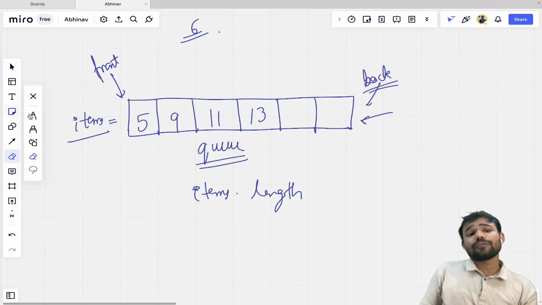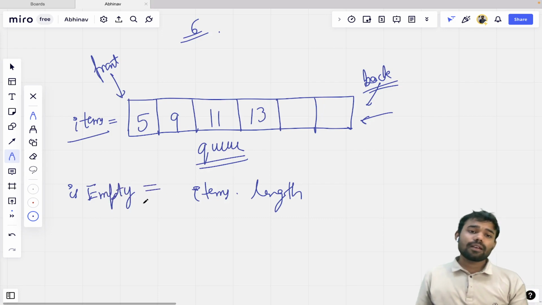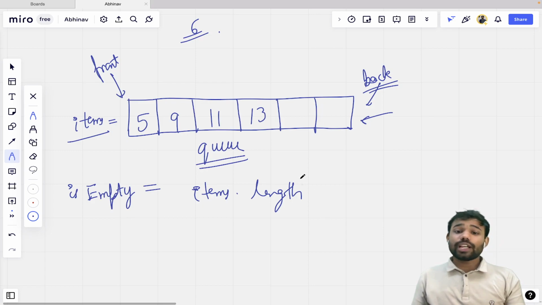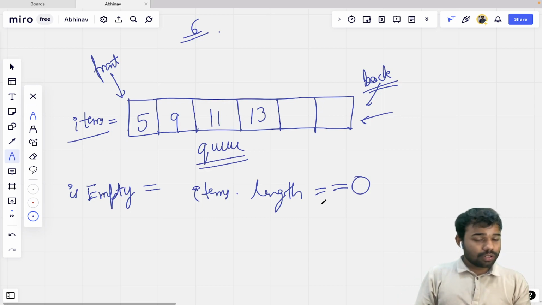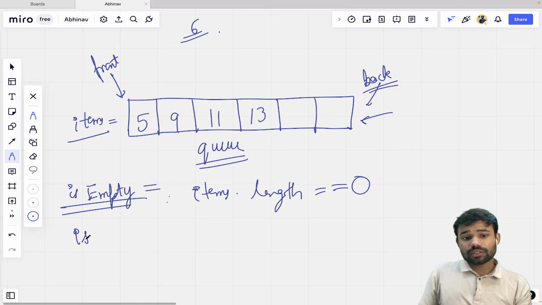Similarly, let's say that if we have to check whether our queue is empty or not. So if the length is 0, obviously if length is 0 means if no element is present inside the queue, so that means कि our queue is empty. That is a very obvious case, a very normal case. Okay. Similarly, is full.